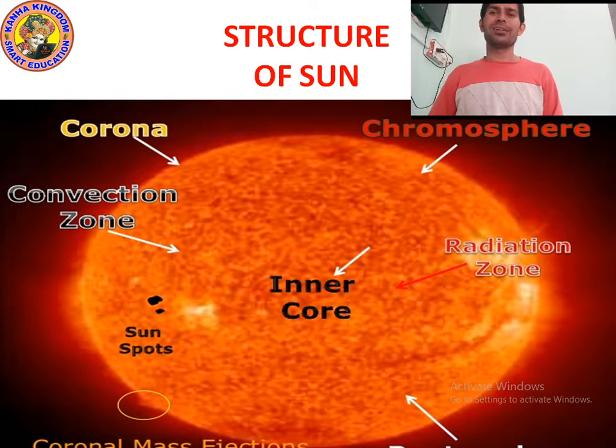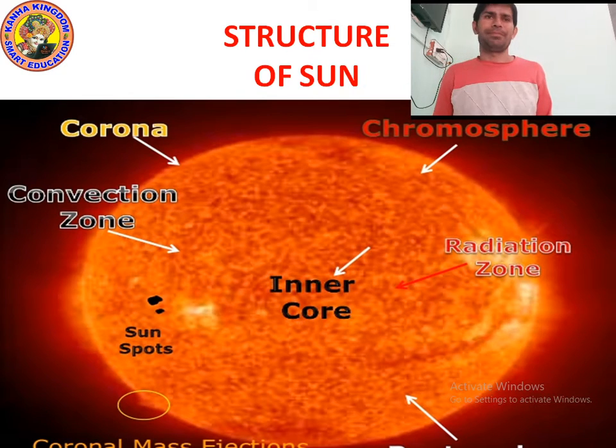So what is corona? The atmosphere of the sun is called corona, and the temperature of the corona is very, very high. The temperature of the surface of the sun is 6000 degrees. Just think, if the temperature of the sun's surface is 6000, what will be the temperature of the corona? The temperature of the corona is 5 times 6000 degrees celsius.